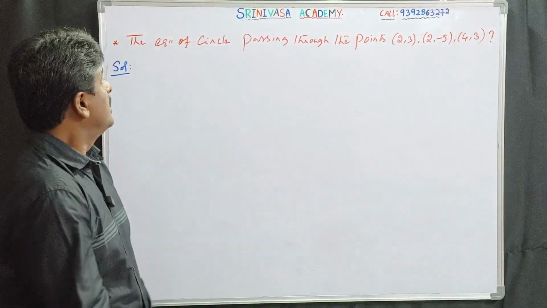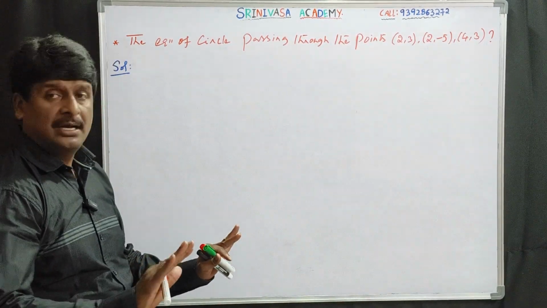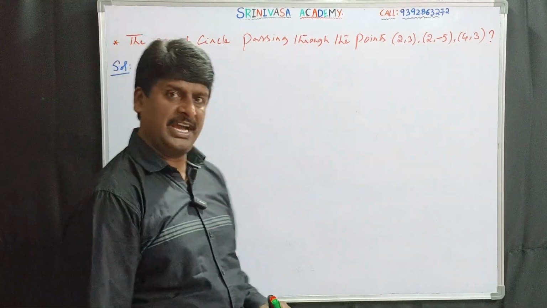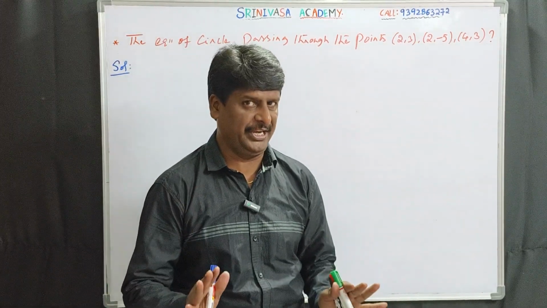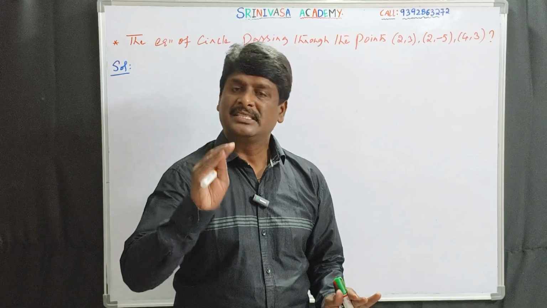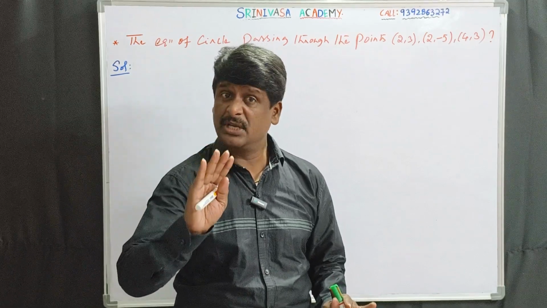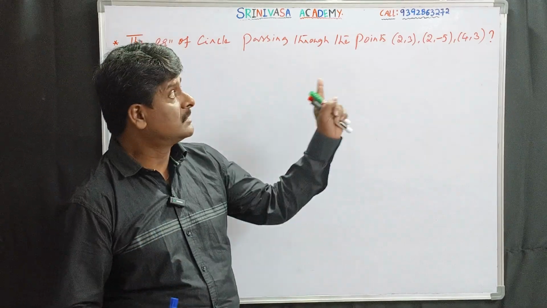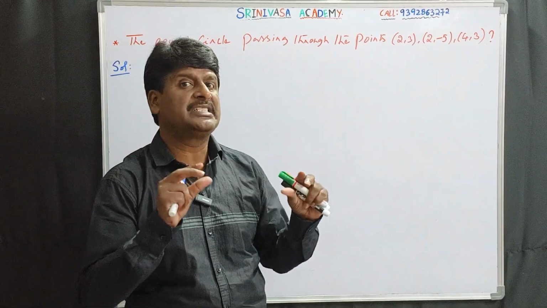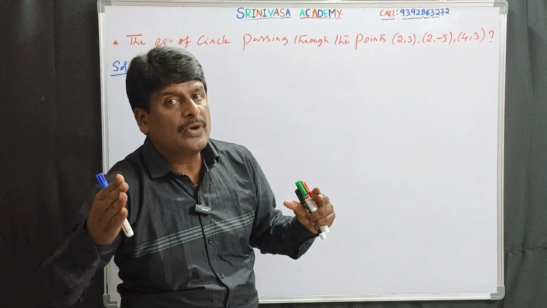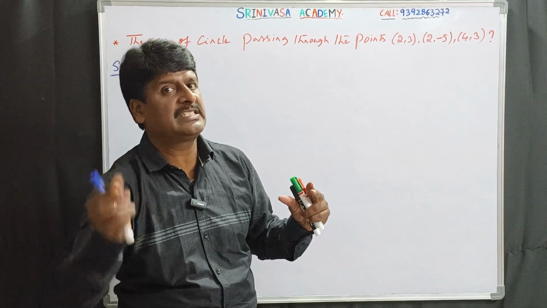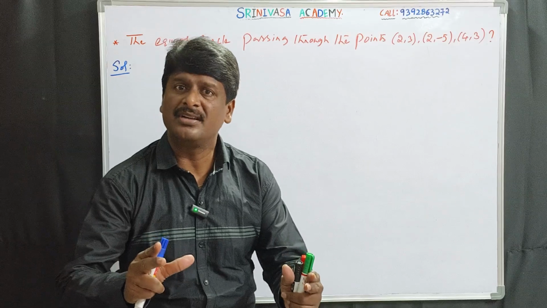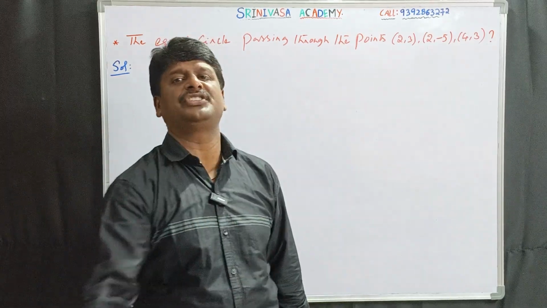Next question. The equation of the circle passing through the points (2, 3), (2, -5) and (4, 3). See, this is a very, very easy question in an objective examination. Why? Because the circle is passing through these 3 points, so the equation of the circle must satisfy these 3 points. We can identify the answer just by verification.